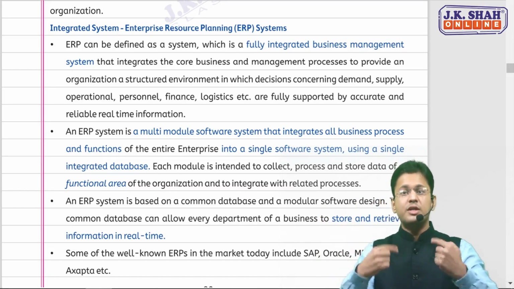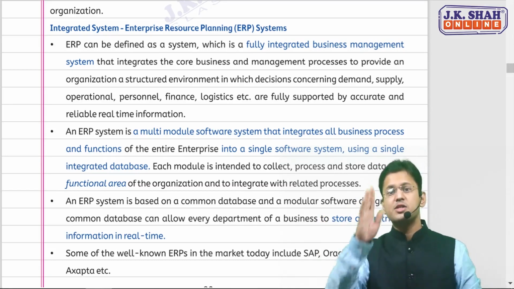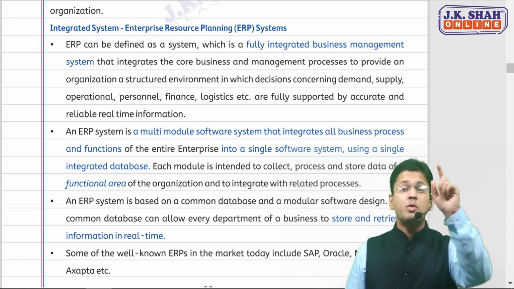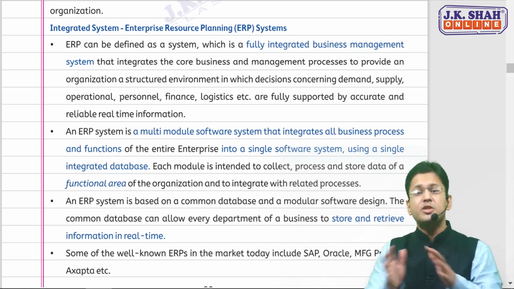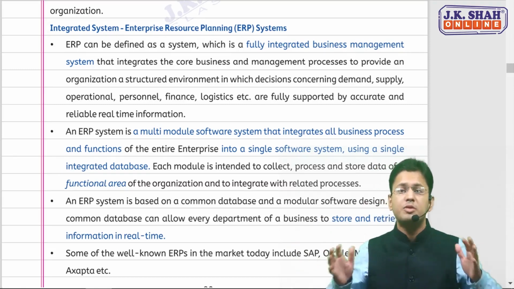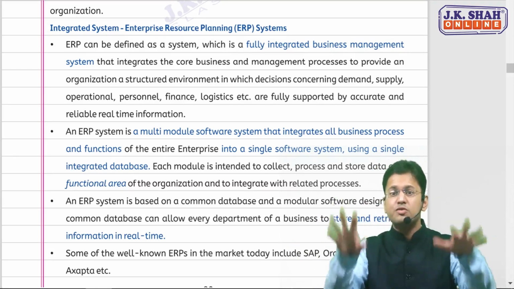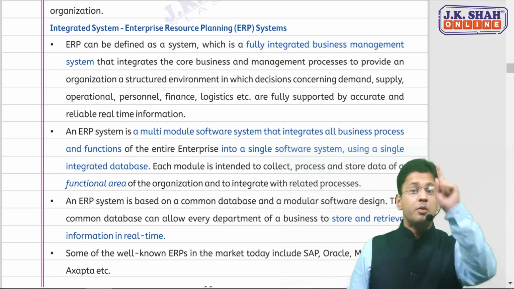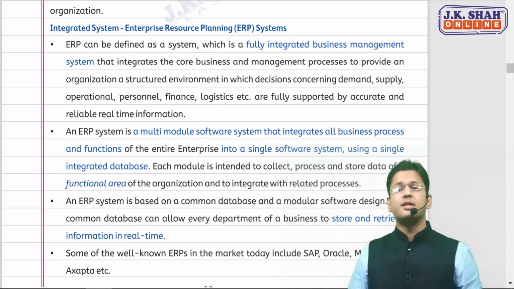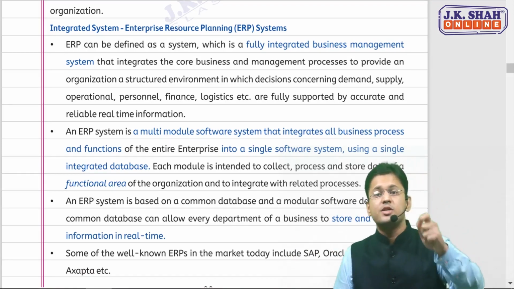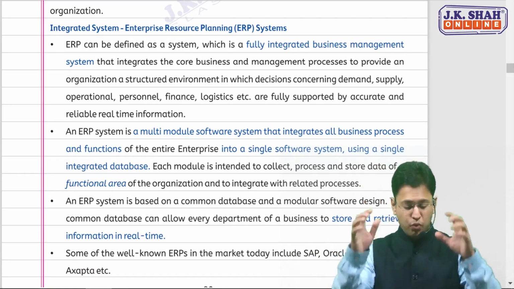So the ERP promises one user interface only, so every user interacting with that application will interact in a similar manner. There will be one integrated, common database, so that the information can be shared among several users, and there's no mismatch of data. There will be only one application, the ERP application, through which the user will access the data. So that is all about ERP.